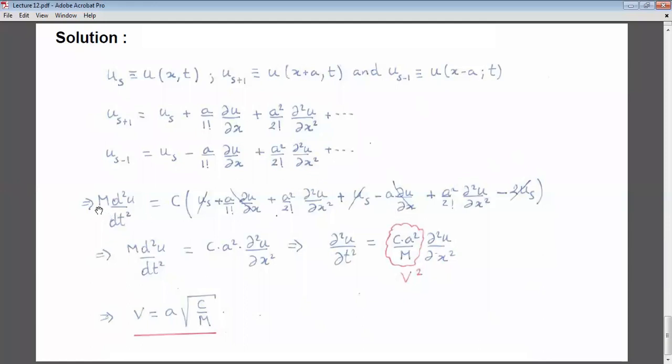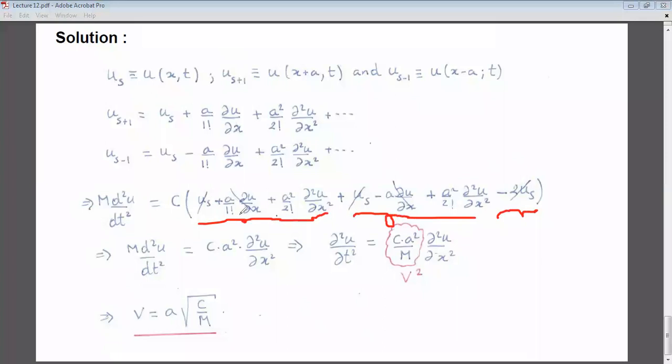And now if we come to this equation, m d2u by dt square is equal to C into u_(s+1) plus u_(s-1) minus 2u_s. So what is u_(s+1)?